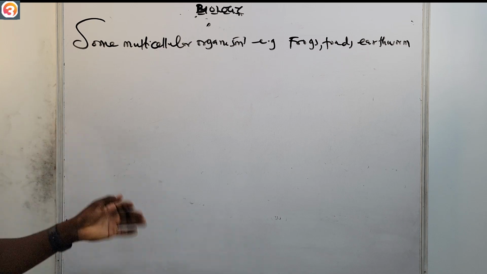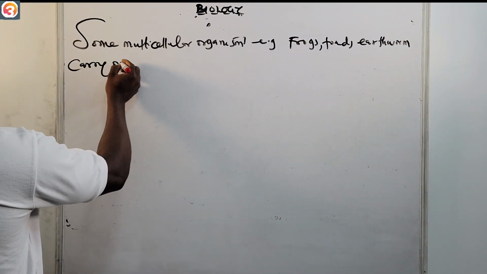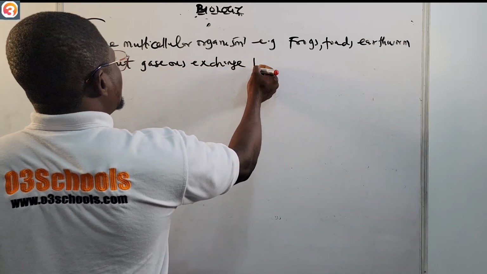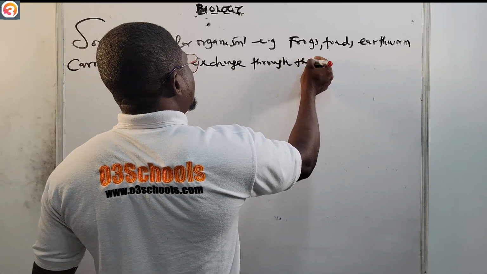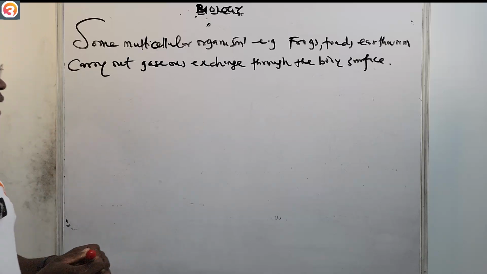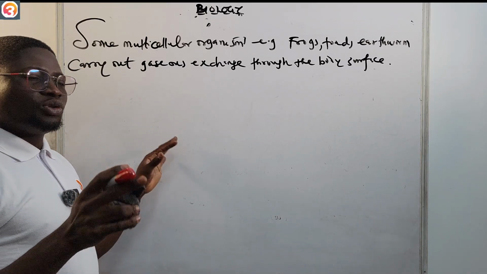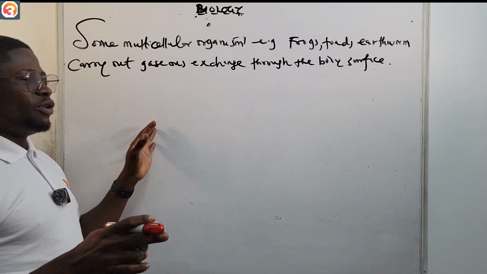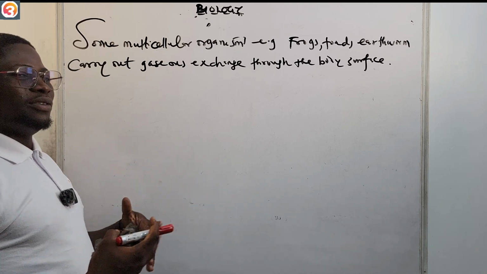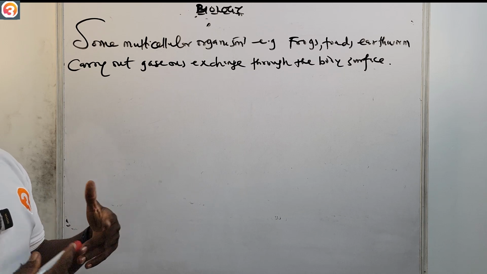They carry out gaseous exchange through the body surface, and the exchange of these gases is done through the process of diffusion. Through the aid of diffusion, these organisms are able to carry out gaseous exchange through their body surfaces.